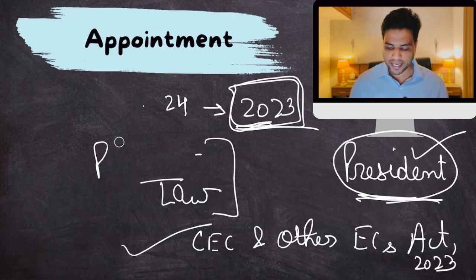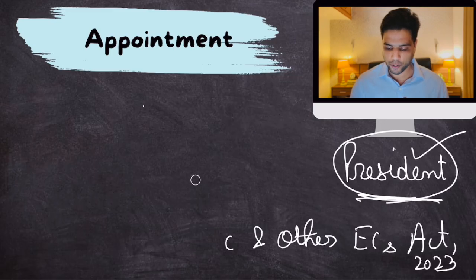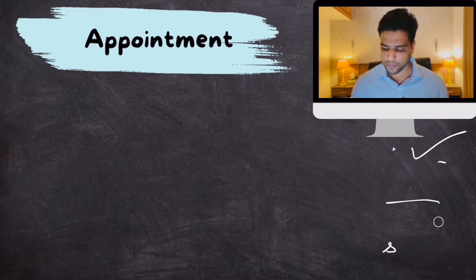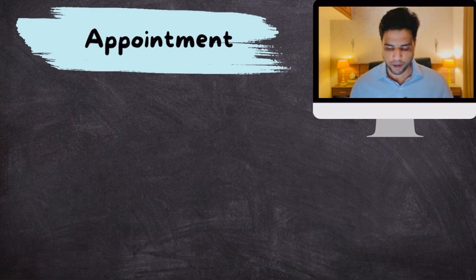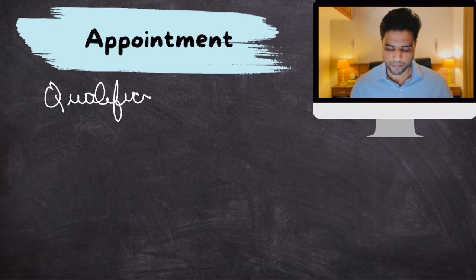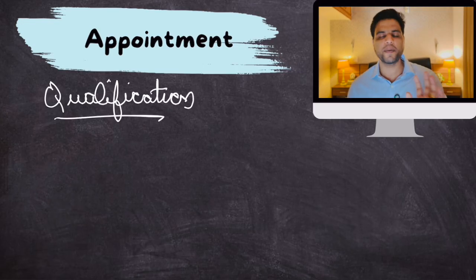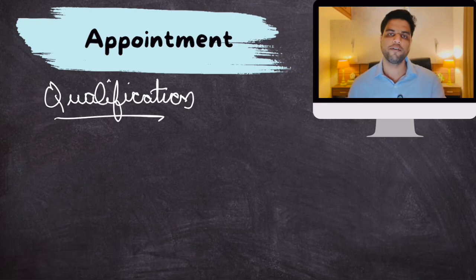Now what is that detailed process? Hear me out carefully. Basically, this parliamentary law gave a particular qualification criteria. It said that only these people shall be appointed for the post of election commissioner, so it gave a proper set of qualifications.